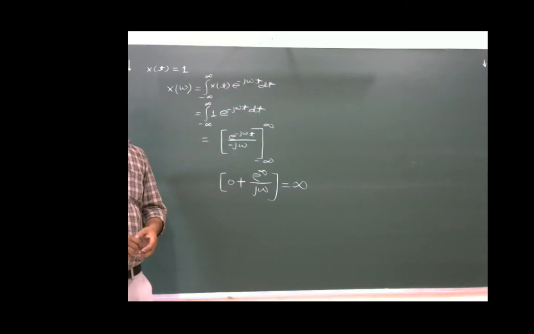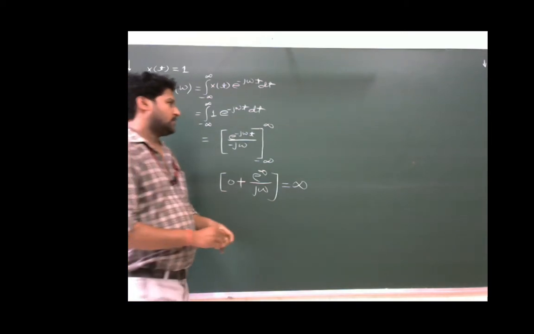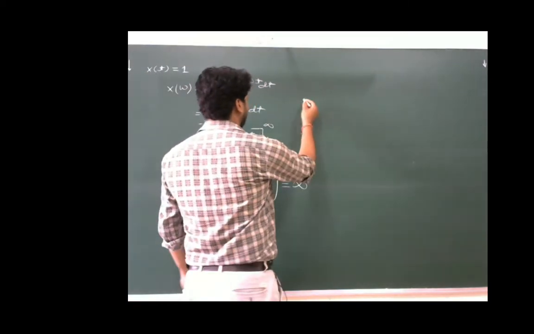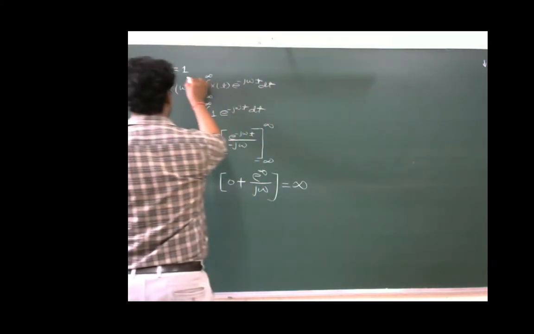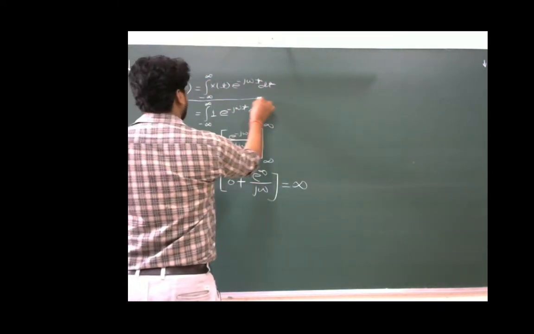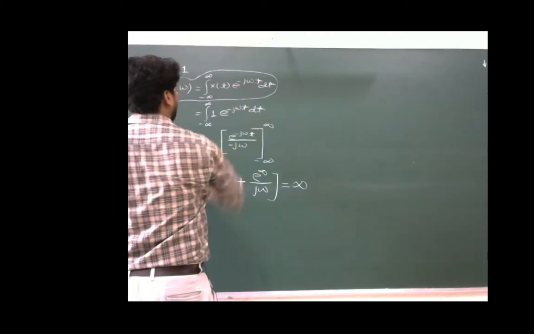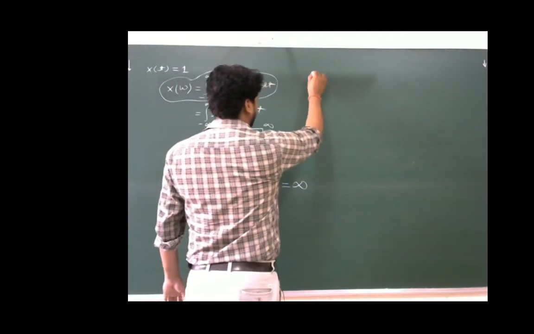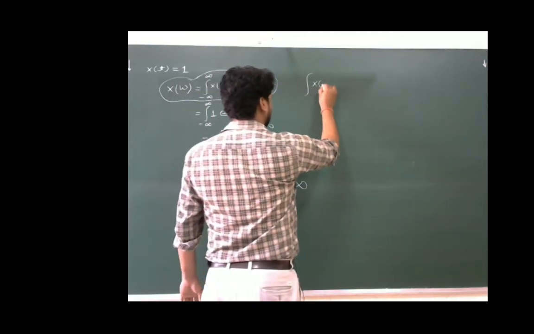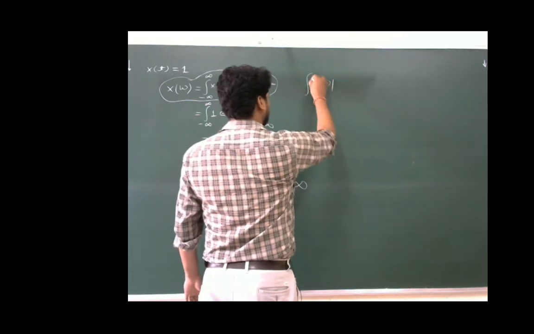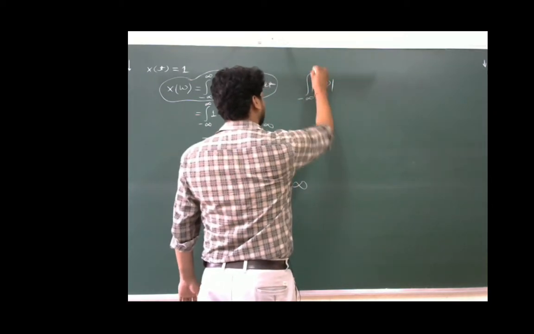This is because of Dirichlet condition, which says that this formula of Fourier transform is applicable only and only if the signal x(t), if modulus of signal x(t) is absolutely integrable.